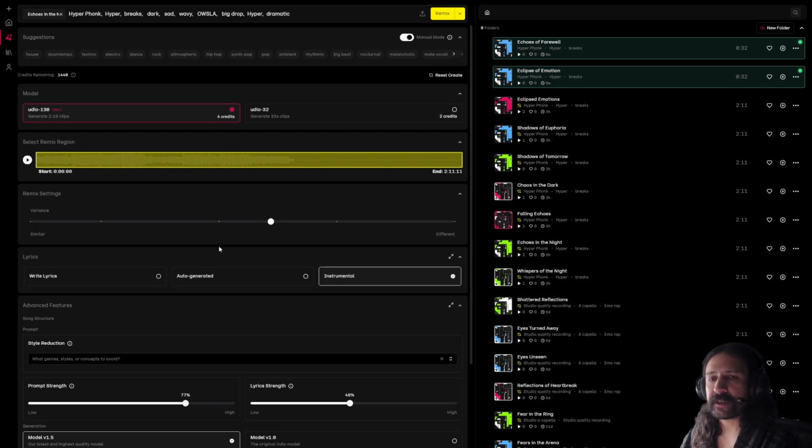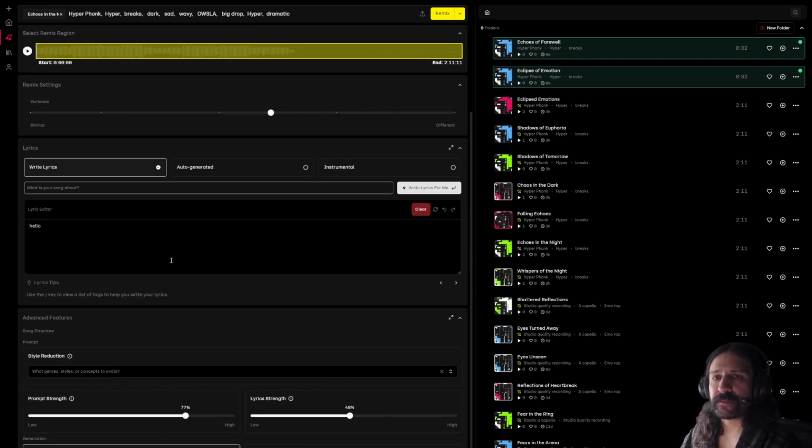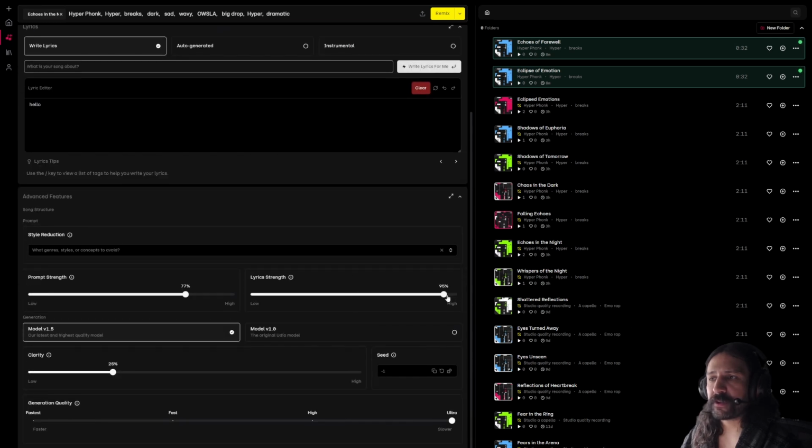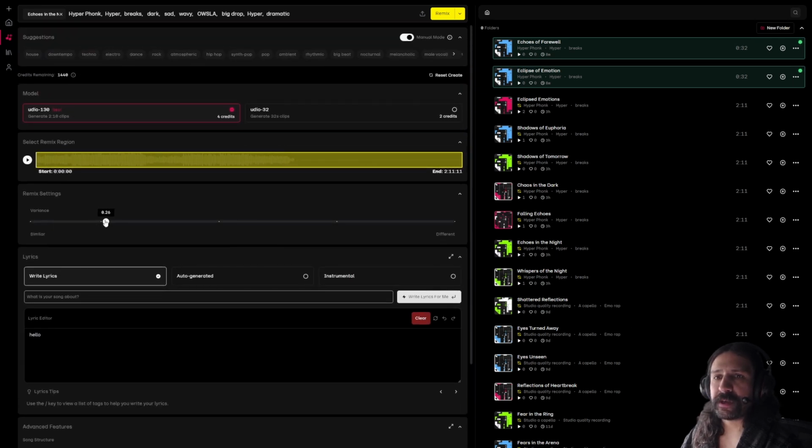And you can actually take the lyrics for the song, drop them here into the right lyrics section, and then bring the lyric strength all the way up or almost all the way up. And then you can set variance probably somewhere between 0.2 and 0.4. That will force it to fix the errors that happen in the voice conversion process. You'll get those syllables back. You'll get that pronunciation back.